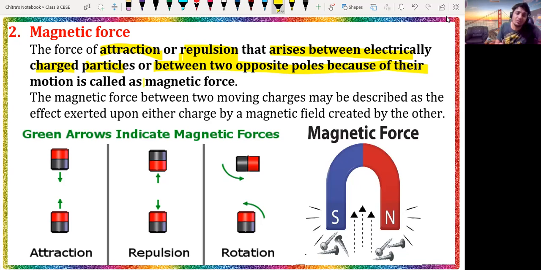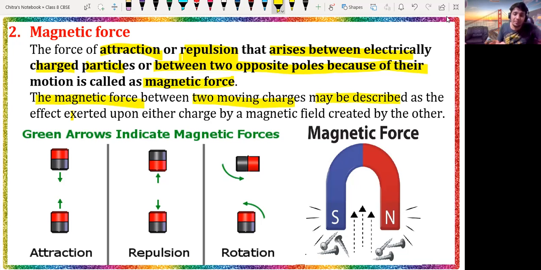Such a force is called the magnetic force. The magnetic force between two moving charges may be described as the effect due to the force of attraction working between opposite charged particles.